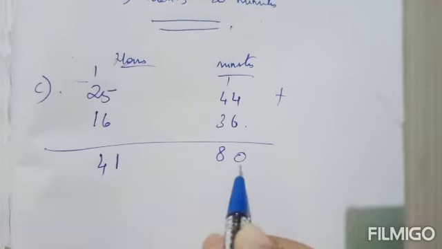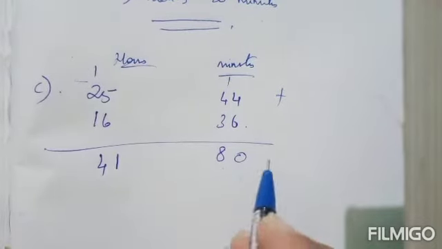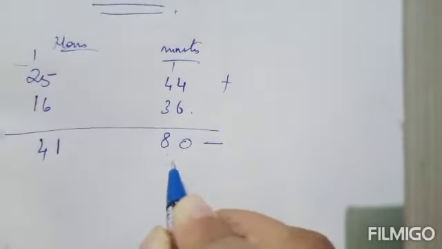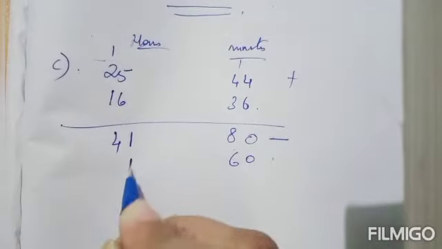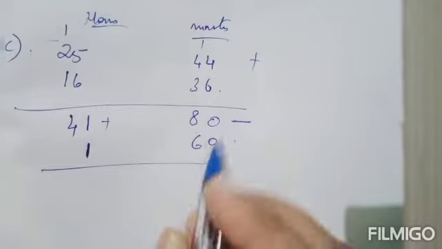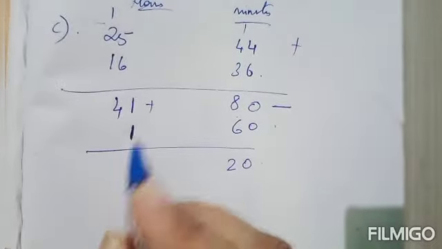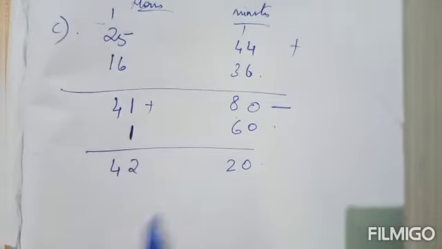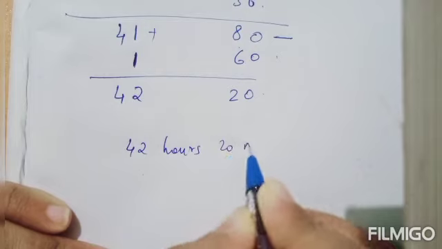So here in minutes part on adding you got 80, that is greater than 60. So you just subtract 60 minutes from here and add 1 to the hours part. Okay, so what you will get, 80 minus 60 it is 20. Then here 41 plus 1 you will get 42. So the answer is 42 hours 20 minutes.